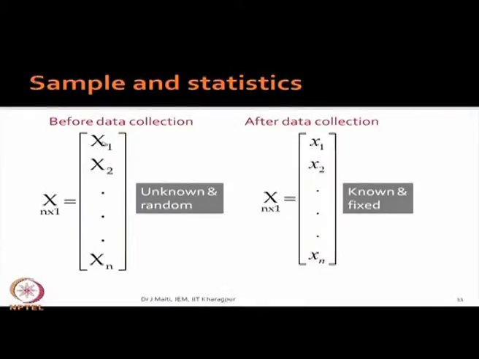And another important concept you keep in mind, that each of the observations will follow the same probability distribution. By same probability distribution, we mean that if it is normal distribution with mu and sigma square as mean and variance, x 1 also has normal distribution with mean mu, sigma square as variance. Once data you have collected, forget about all distribution. Now, fixed value, there is no randomness in the data, it is already collected.